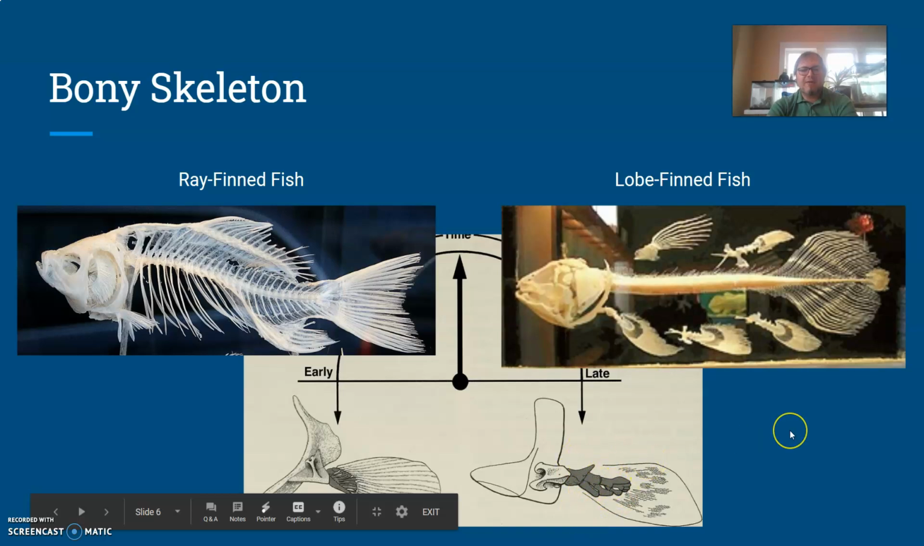Again, that's what we're looking at whenever we're starting to transition into a foot. But still, true to fish form, they do not have digits. They still have limbs without digits. It's not quite to that point yet.